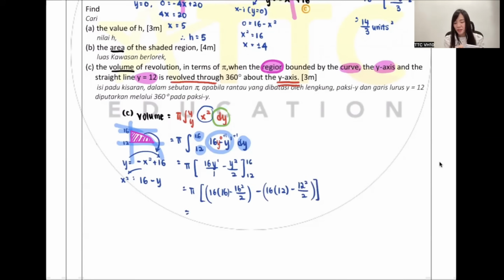So 16 bracket 16 minus 16 squared over 2, I get 128 for the front one. Then the back one, 16 times 12 minus 12 squared over 2, I get 120. I get the answer 8 pi units cubed.